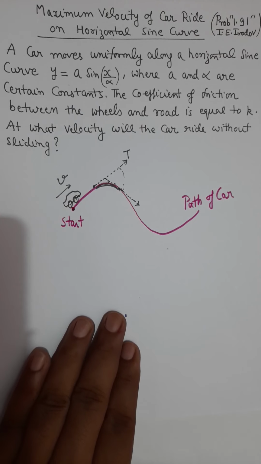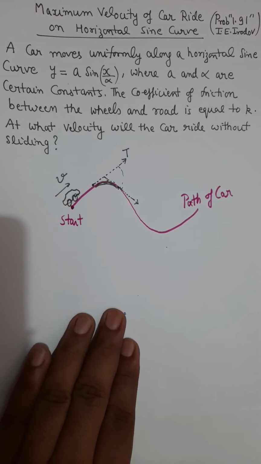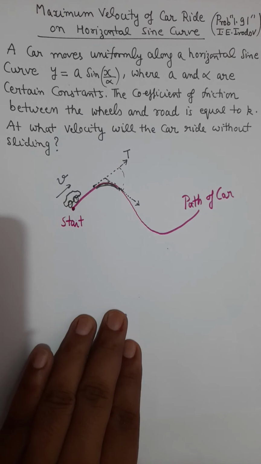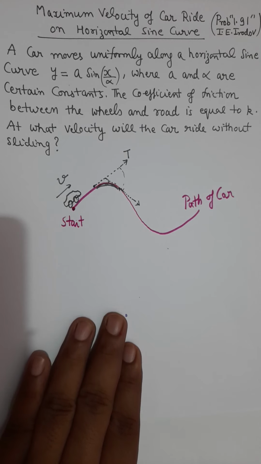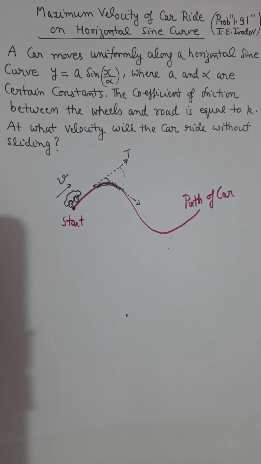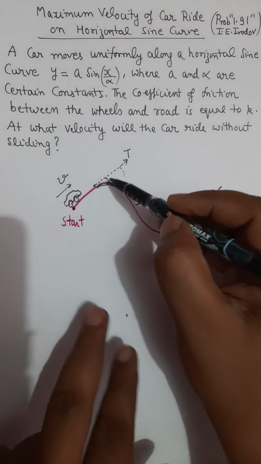And if you talk of the radius of curvature, then the radius of curvature is low. Curvature is high, but the radius of curvature is low. So that is my critical point.